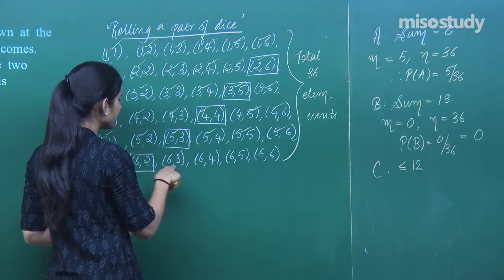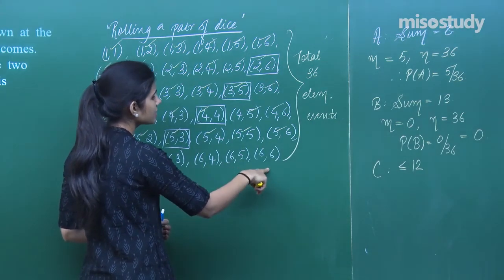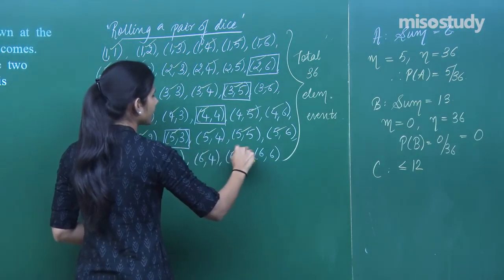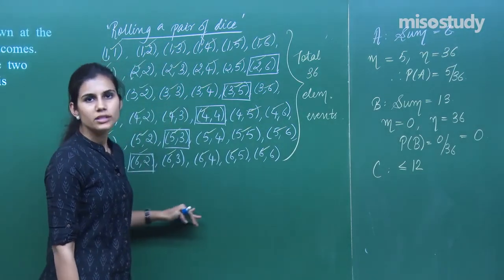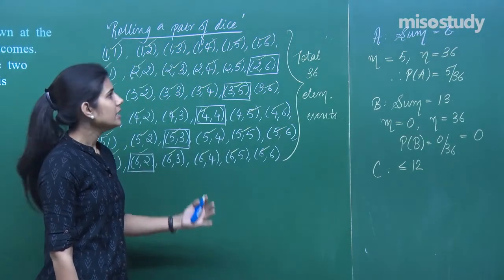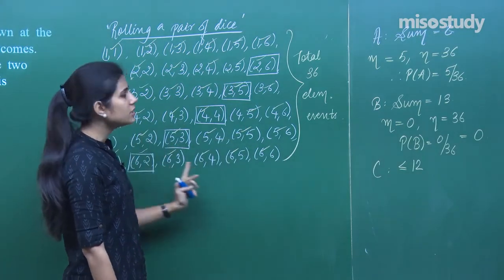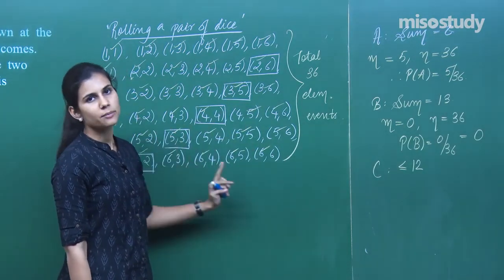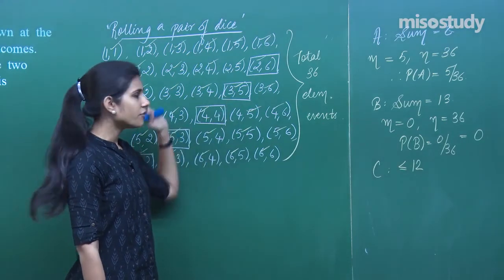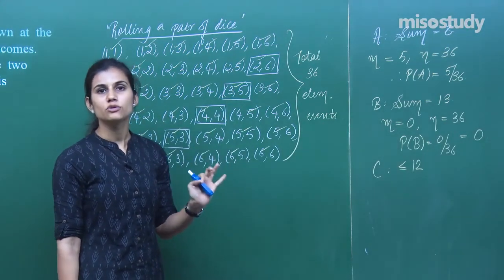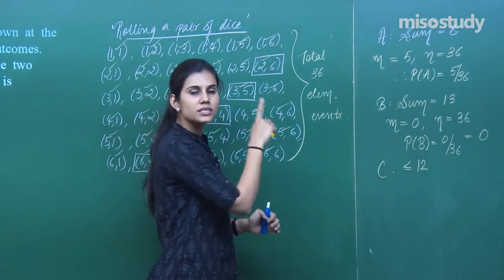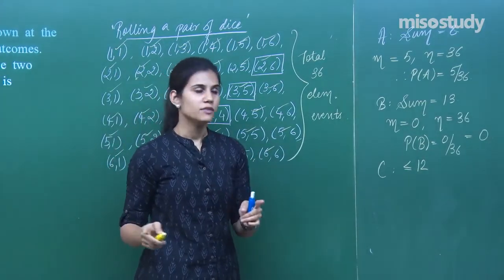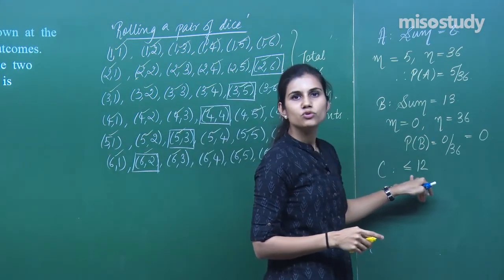Sum is 7, sum is 8, sum is 9, sum is 10, sum is 11, sum is 12. Again, the sum is less than or equal to 12. And so all these are also favorable to event C, because the sum of the two digits that comes up on both the dice in any of these cases is always going to be less than equal to 12, because I told you minimum sum is 2, maximum sum is 12. So the sum is going to lie between 2 and 12. The sum is going to be less than equal to 12 always.